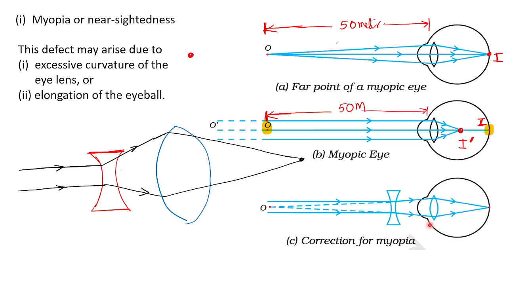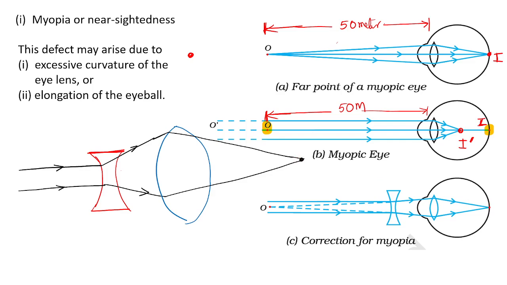Understood? My eye lens converging is too large, so before reaching the eye lens, a small diverging is done. Small diverging followed by converging, and ultimately the image will fall on the retina.